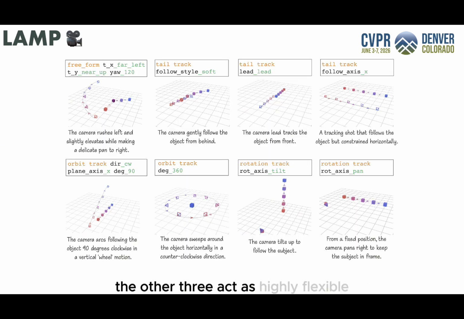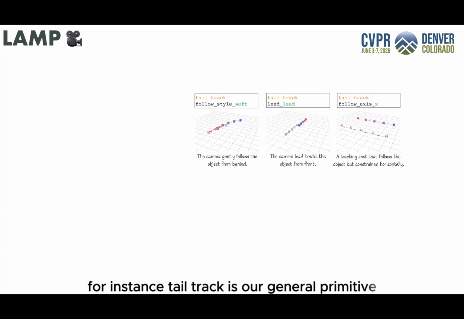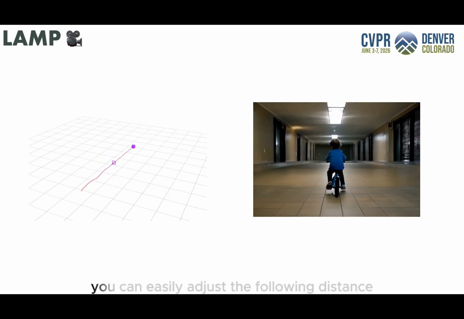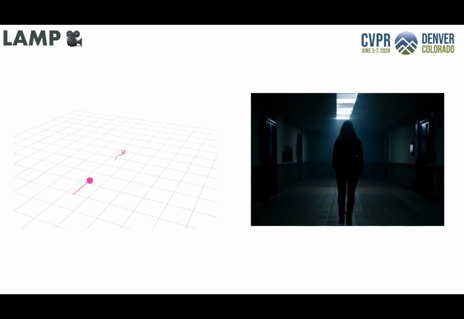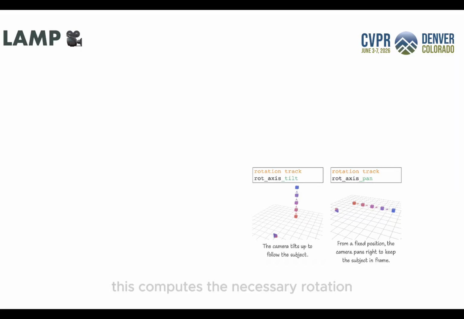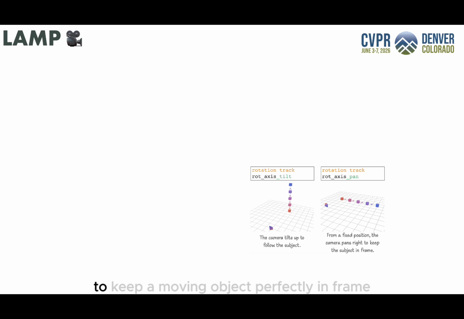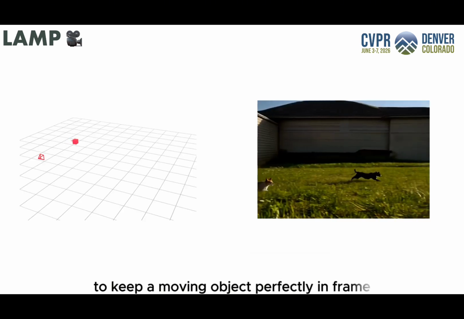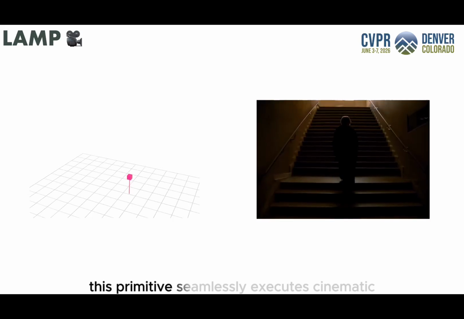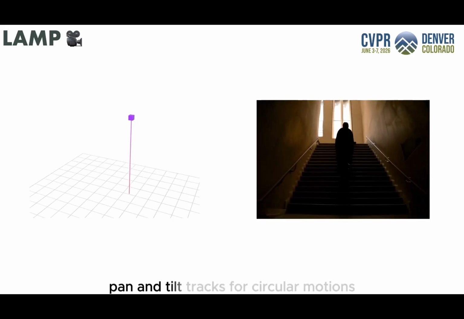The other 3 act as highly flexible, rule-based presets designed around the subject. For instance, tail track is our general primitive for any following movement, whether it's a tail, lead, or side track. By simply passing modifiers, you can easily adjust the following distance, style, and tracking axis. Then we have the rotation track. This computes the necessary rotation to keep a moving object perfectly in frame. Whether the camera is fixed or moving on its own trajectory, this primitive seamlessly executes cinematic pan and tilt tracks.